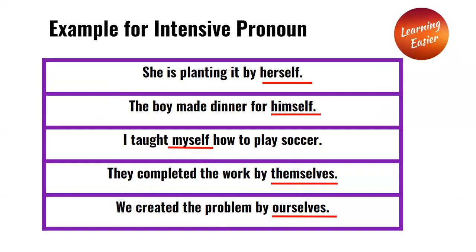Examples of intensive pronouns in sentences. She is planting it by herself. Herself is the intensive pronoun present in the sentence. The boy made dinner for himself. Himself is the intensive pronoun present in the sentence. I taught myself how to play soccer. Myself is the intensive pronoun present in the sentence.